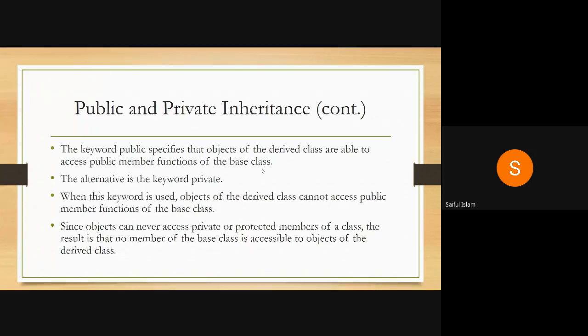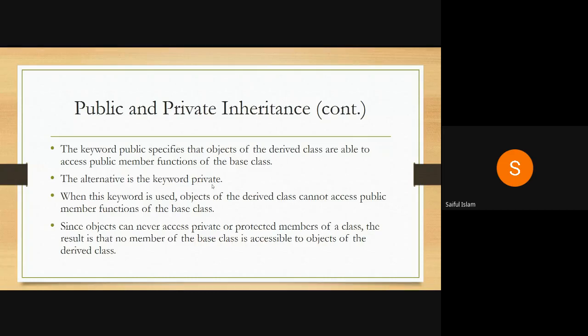Now when you create an object of a derived class, this object can invoke public functions of the derived class, and also the public functions of the base class. So, the object of a derived class has the power to access the public member functions of the base class. Another alternative is the keyword private. With the keyword private, I am now restricting the object of a derived class from accessing public members of the base class.